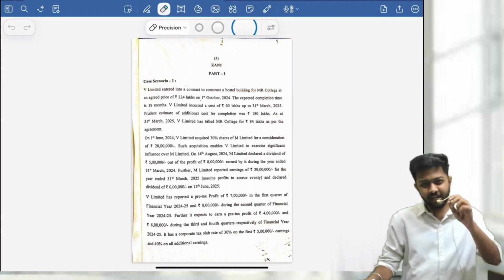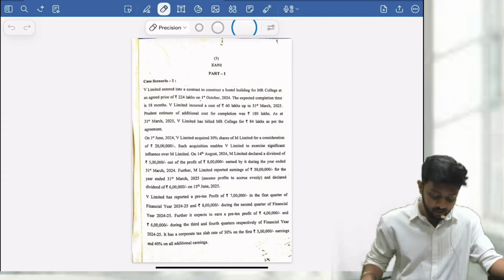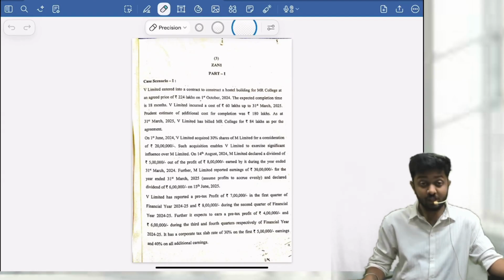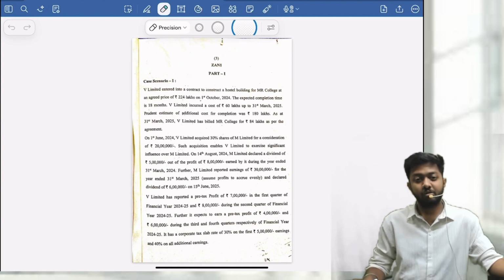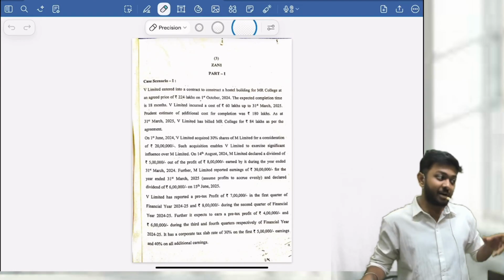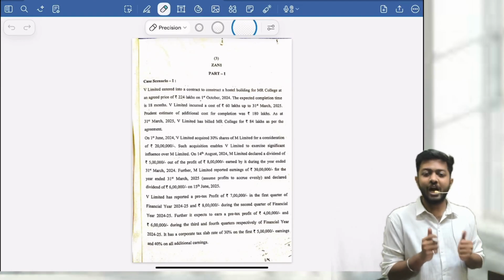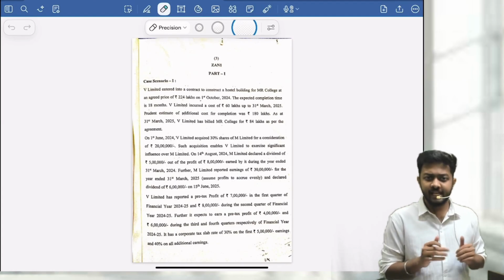Some of the students told me that the MCQ was a little tricky, but I feel even the MCQ part was actually easy. It was all from the known resources only. It was all from the problems that we had previously solved. So I think this time's Jan 2026 accounts paper was easy.